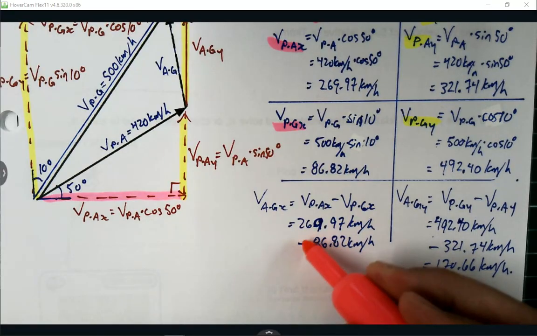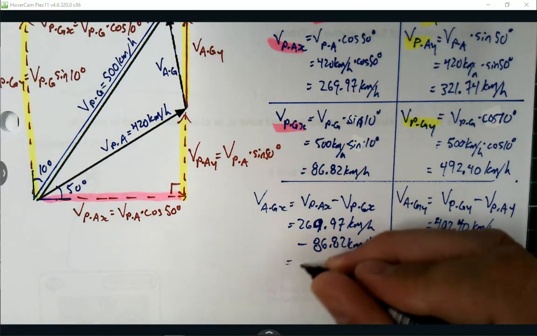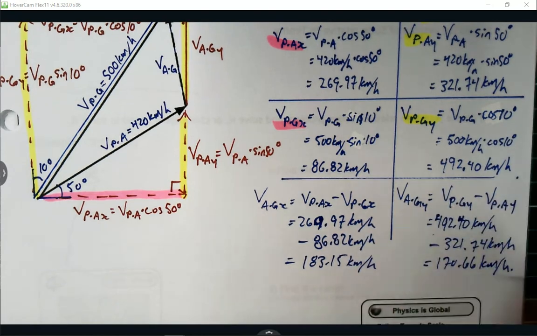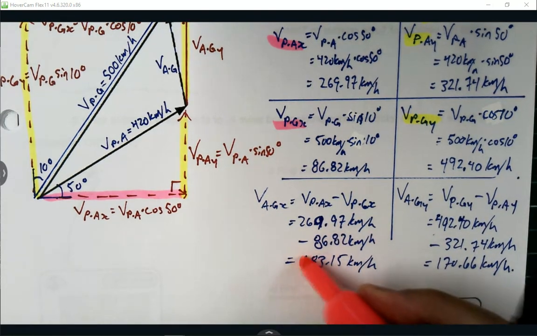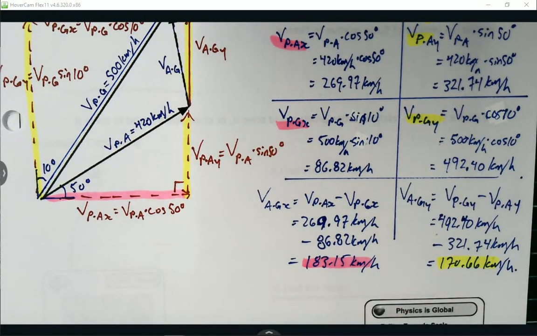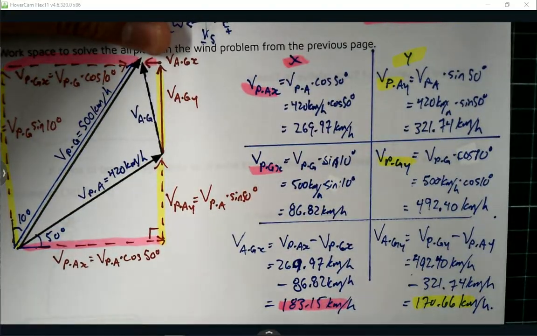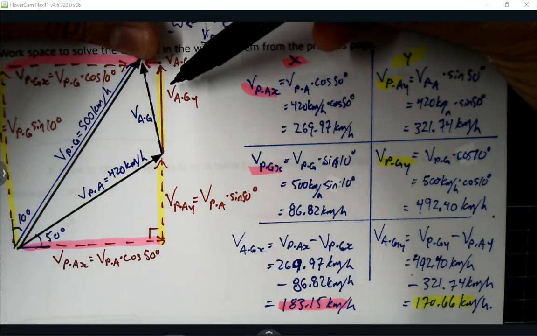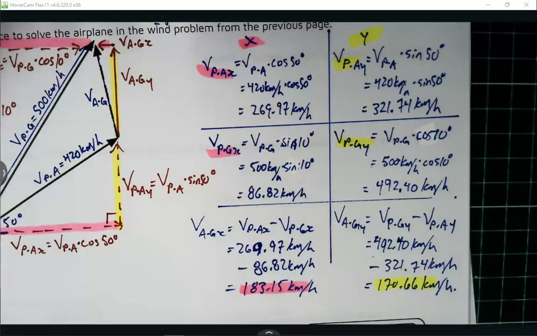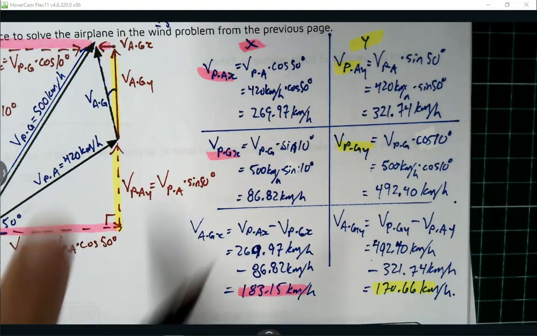Now, again, point out what we just figured out. I didn't write the last line: 183.15 kilometers per hour. What we just figured out, this pink one and this yellow one, are respectively this pink side over here and this yellow side over here for this triangle. Now at that point, all we got to do is use Pythagorean theorem and SOHCAHTOA.